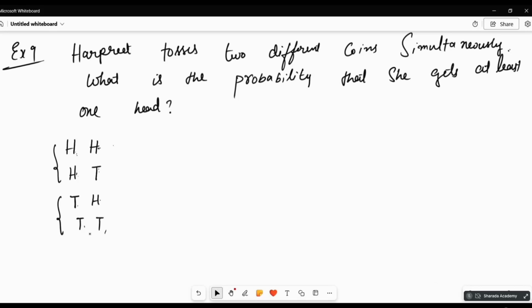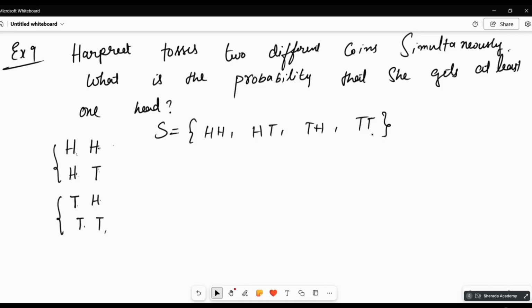Now, what is the probability that she gets at least one head? At least one head means what? Minimum one head should be there. So the sample set, if I write, is HH, HT, TH, and TT.